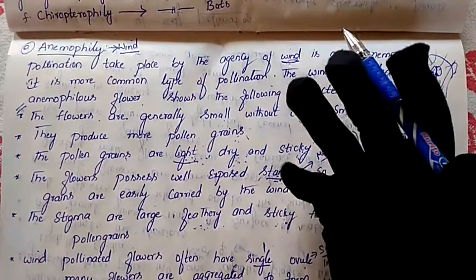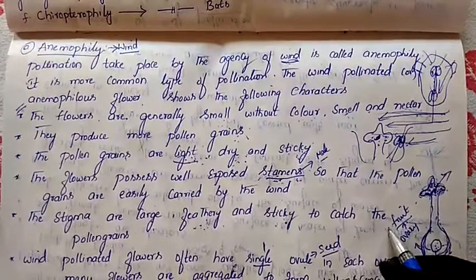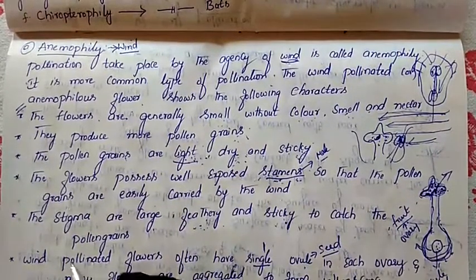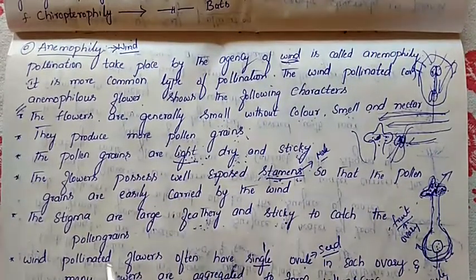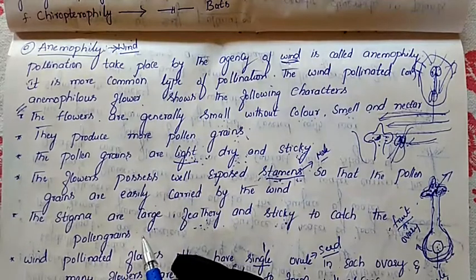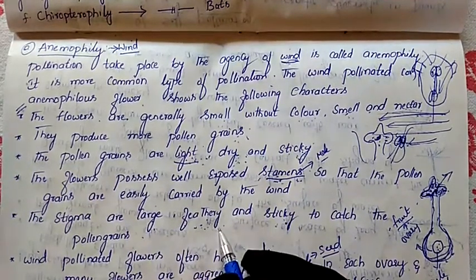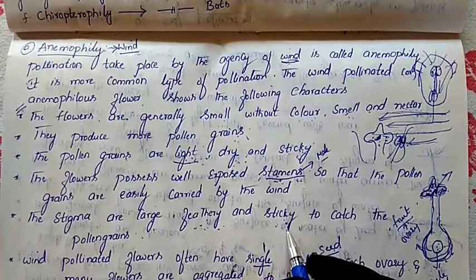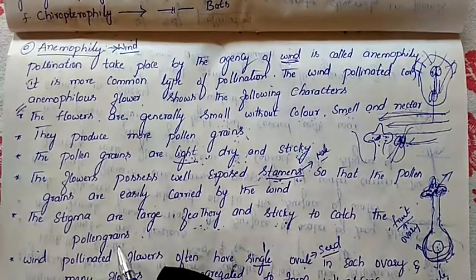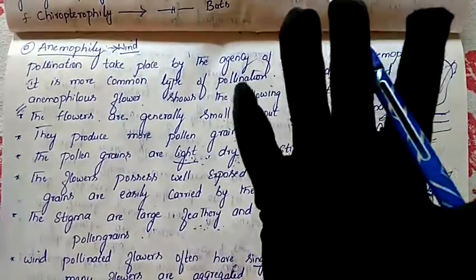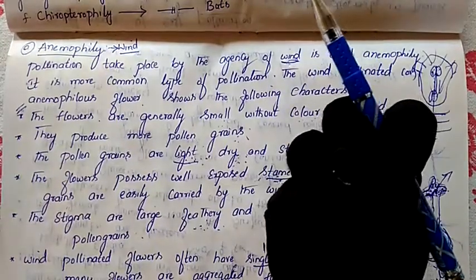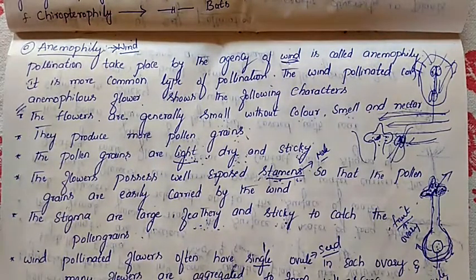Due to that, the pollination will take place. It will help with pollination. That's why the stigma possesses this character. So what does the stigma possess here? The stigma is large, feathery, and also sticky. For what purpose? To catch the pollen grains. As soon as the pollen grains fall here, it will catch them for the purpose of pollination.